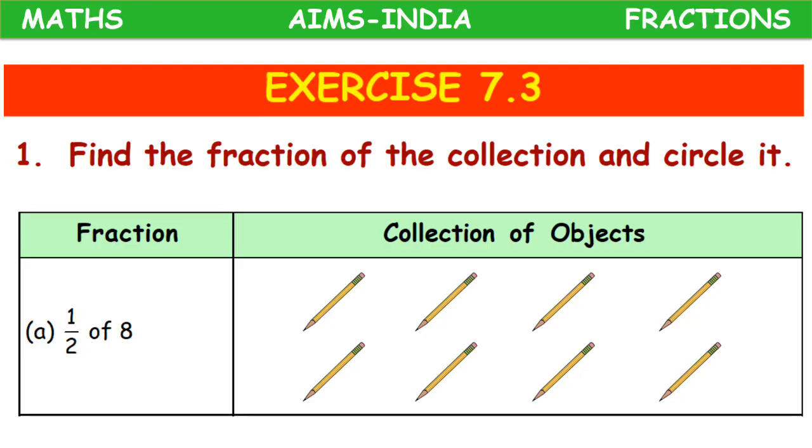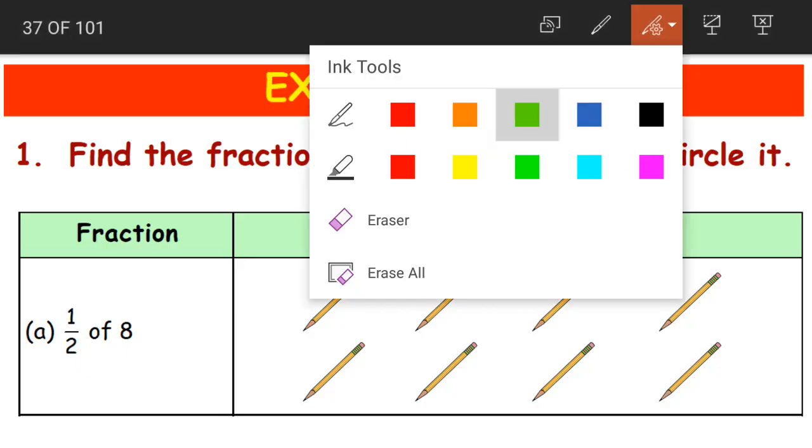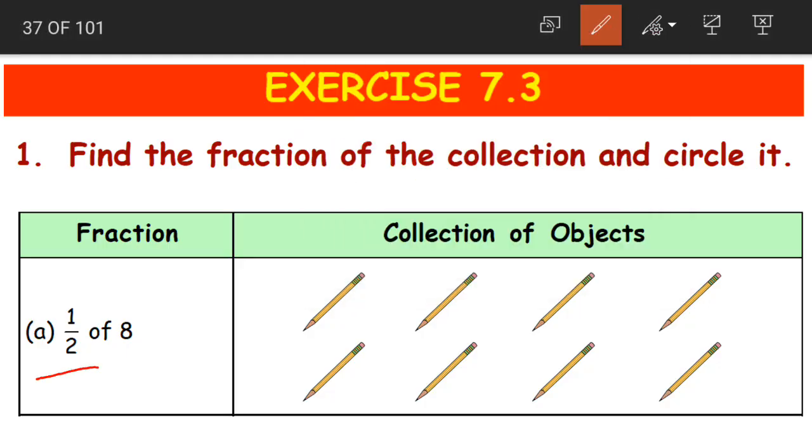Okay. Now based on this same topic, let us do some exercise problems. Find the fraction of the collection and encircle it. We have to find out 1/2 of 8. Here we have 8 pencils and we have to find out 1/2. Now what does 1/2 mean? Half. Yes, into how many groups do we have to divide? Look at the denominator. The denominator will tell you the number of groups that we have to divide it into. So we are dividing it equally into 2 groups.